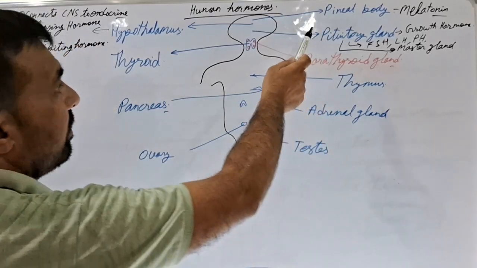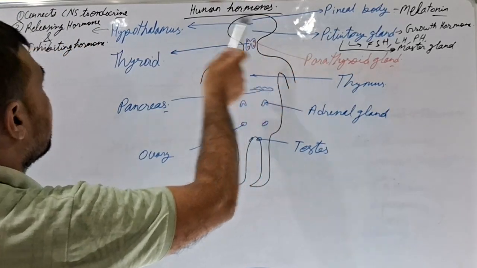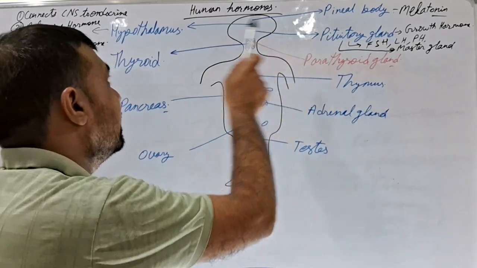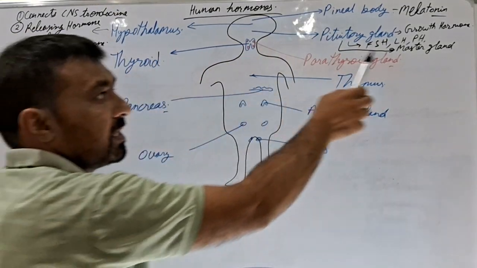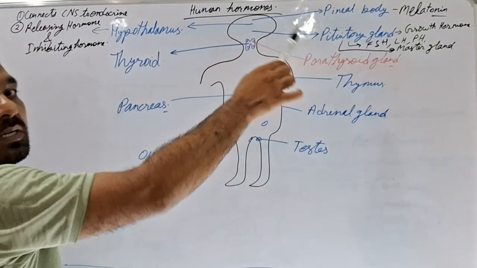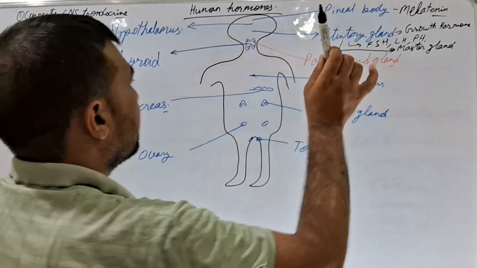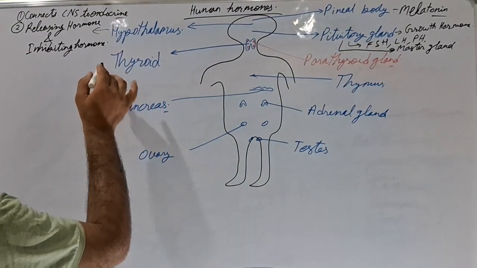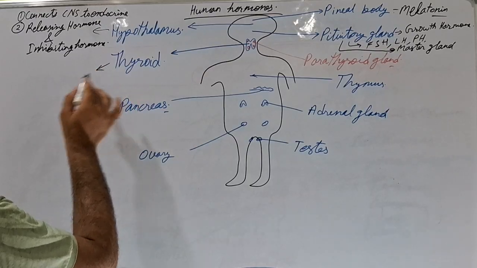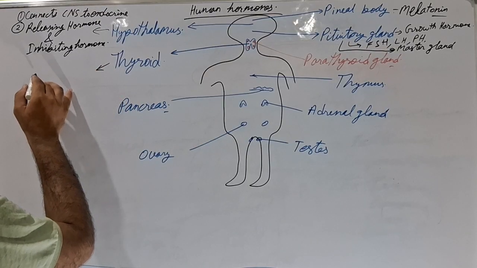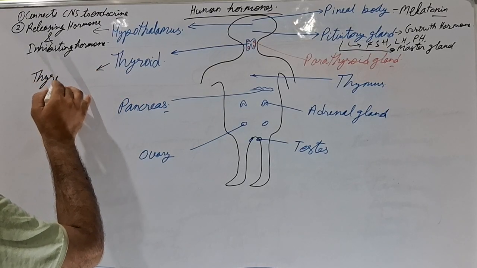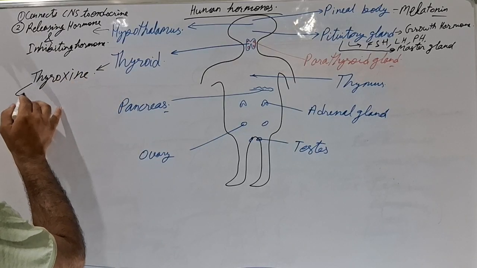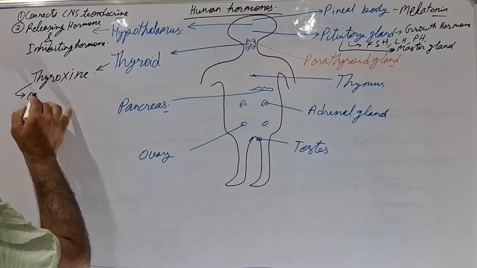But as we have discussed earlier, the hypothalamus controls the pituitary gland itself. That's why we may say that hypothalamus is basically the master of the master gland. Okay, that's all for the pituitary gland. Now if we reach the thyroid gland, it basically produces a hormone known as thyroxine. And this thyroxine is responsible for oxidation of food.